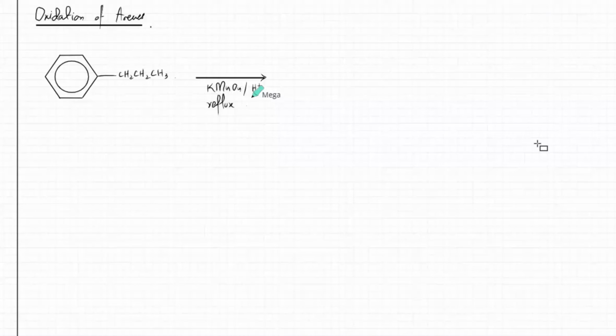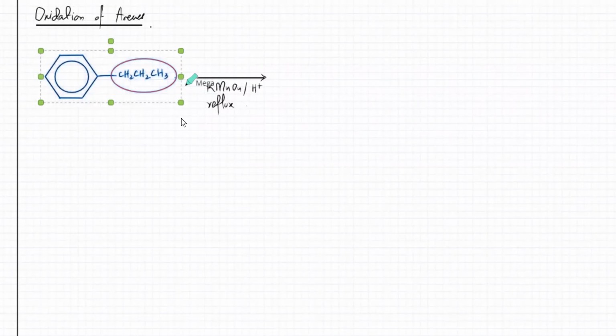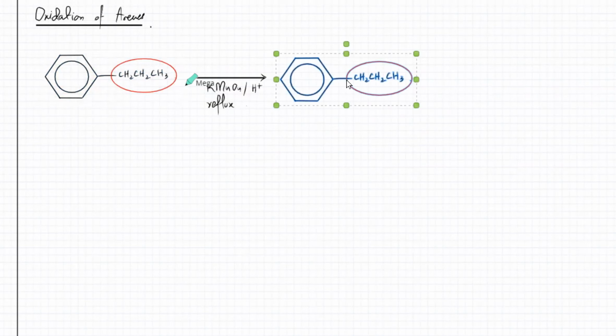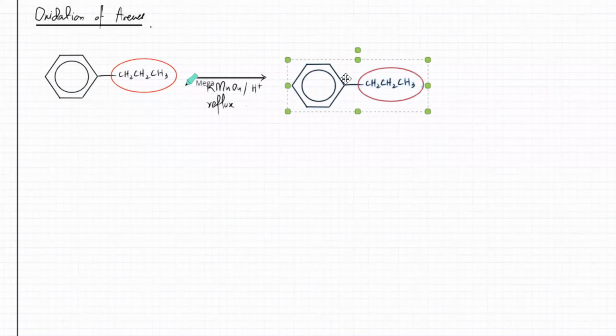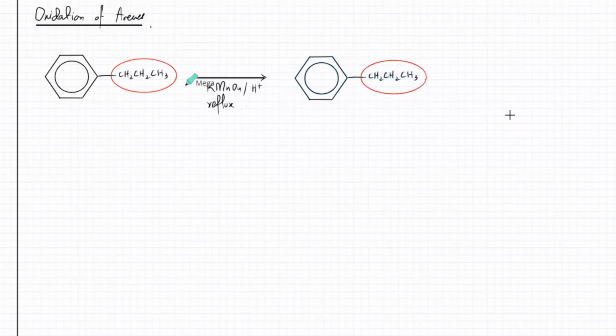What happens is, no matter what the carbon chain is, the reaction is pretty simple. Whatever the carbon chain is, just draw the molecule again and get rid of the entire carbon chain, no matter how many carbons it has. We don't care what happens to it. Just replace it with a carboxylic acid group. It turns into a carboxylic acid. It gives you benzoic acid.